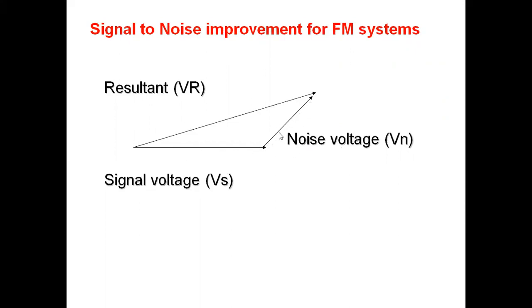So the noise voltage depends on in phase or out of phase addition. If you take out of phase addition, the noise added is 0. But it is not always out of phase. There is some amount of phase angle between the noise voltage and the signal voltage, and hence the noise will be added to the signal, and this is the resultant voltage. This resultant voltage consists of signal voltage plus noise voltage.